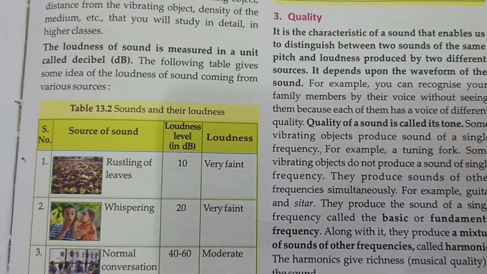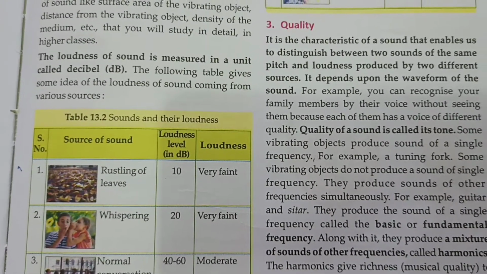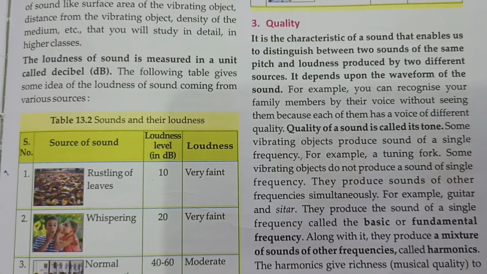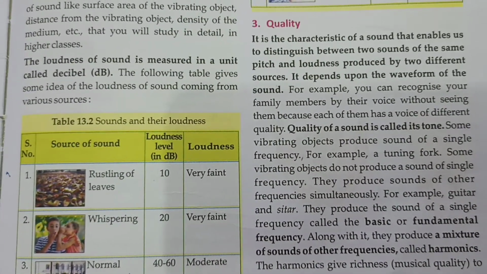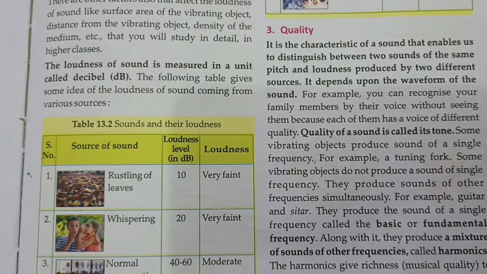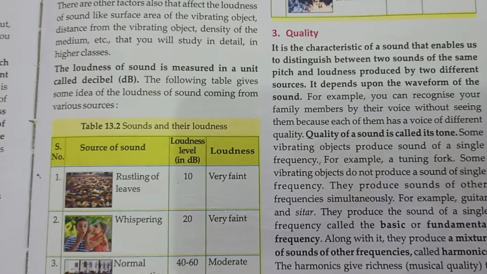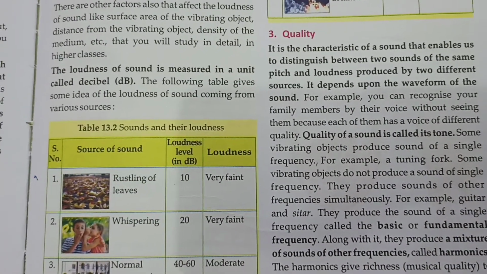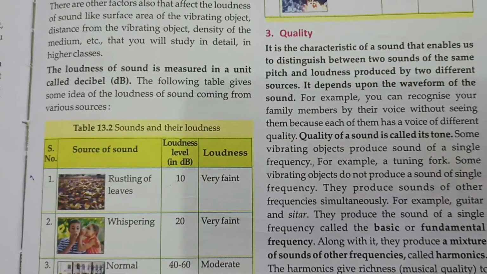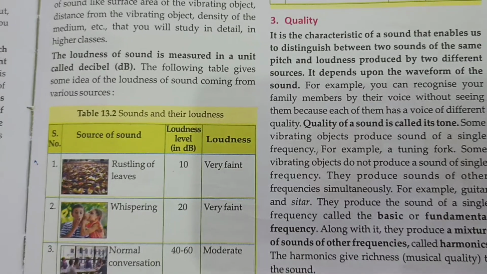It is the characteristic of a sound that enables us to distinguish between two sounds of the same pitch and loudness produced by two different sources. It depends upon the waveform of the sound. For example, you can recognize your family members by their voice without seeing them, because each of them has a voice of different quality. This quality of sound is called its tone.